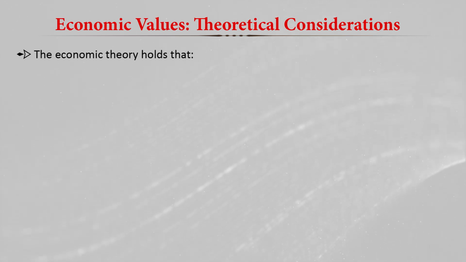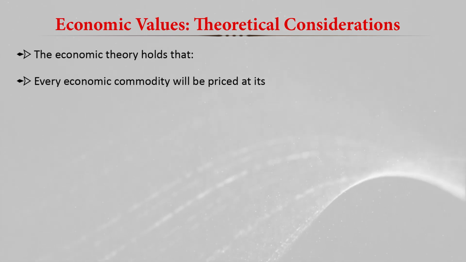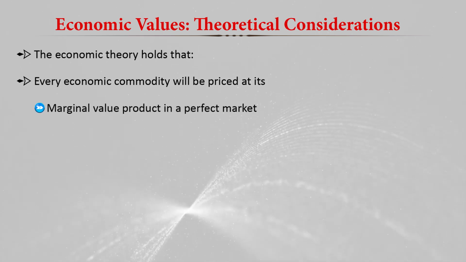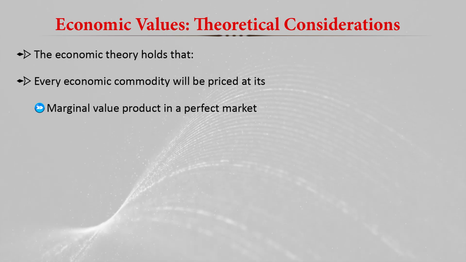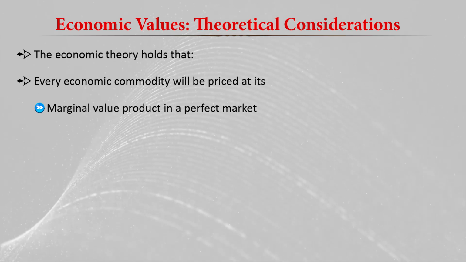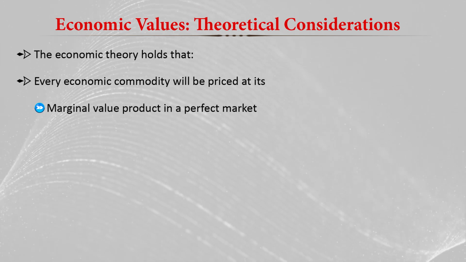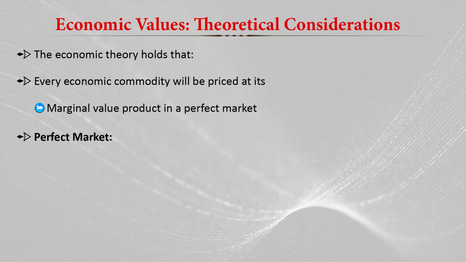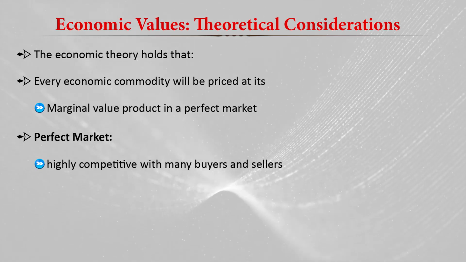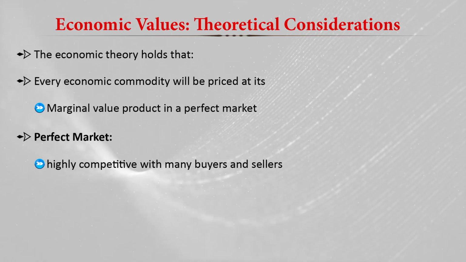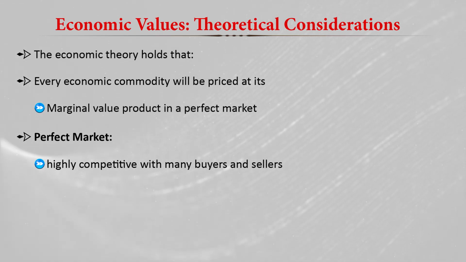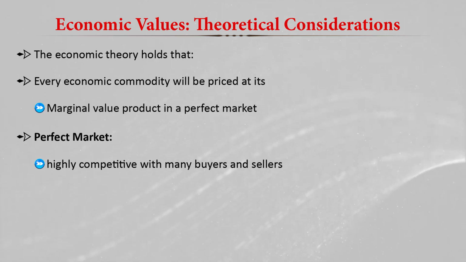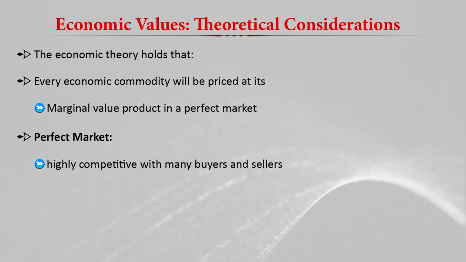As per economic theory, every economic commodity will be priced at its marginal value product in a perfect market. So this is basically the principle that the price of the commodity is decided based on the marginal value product in a perfect market. A perfect market is a highly competitive market with many buyers and sellers. Many buyers and sellers means not a single buyer or seller can affect the market prices or the transactions in the market.